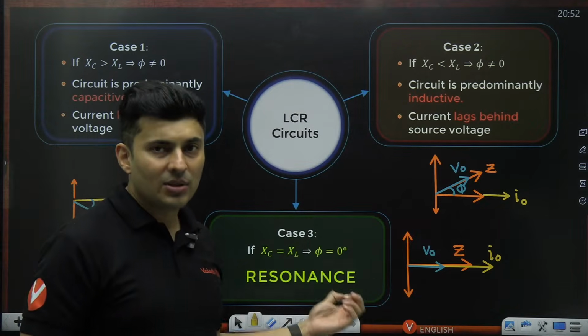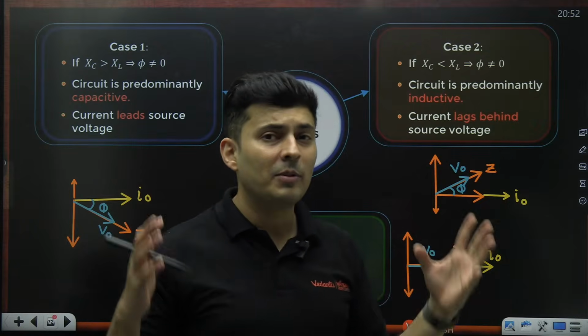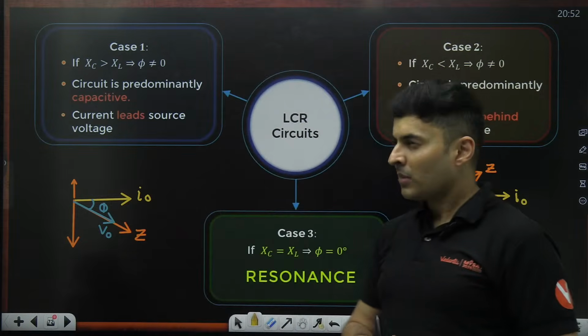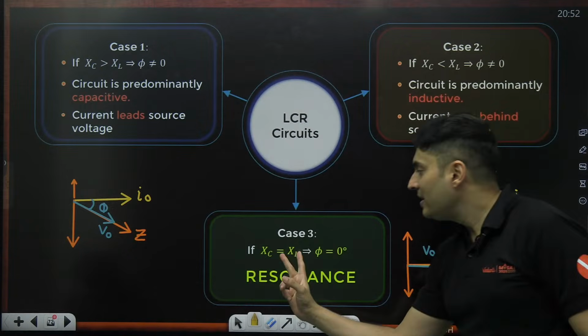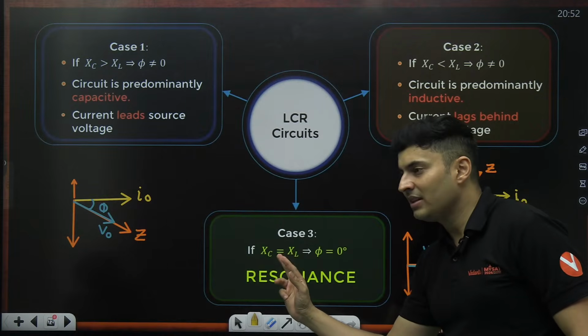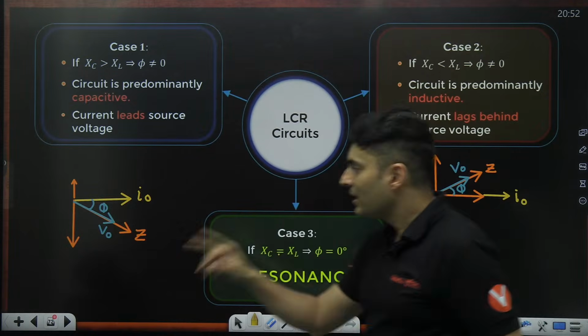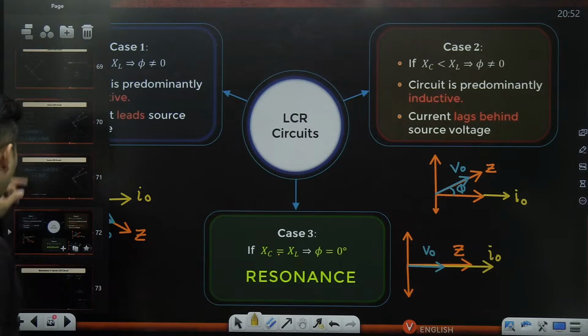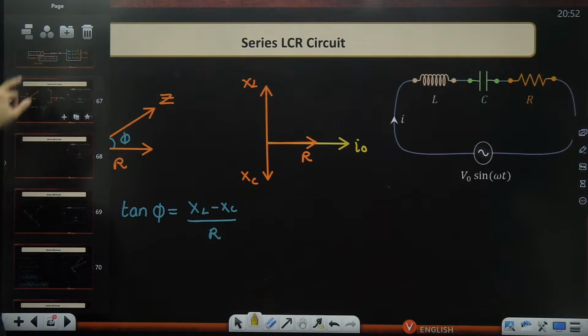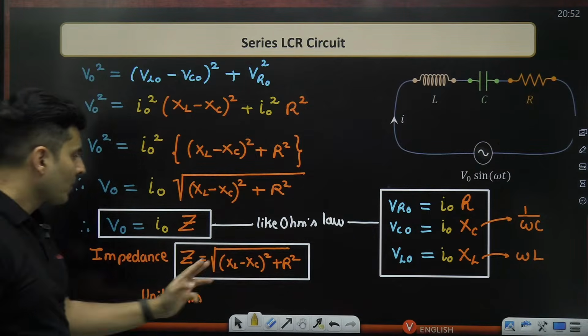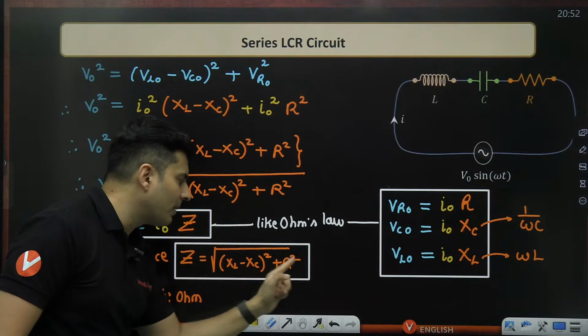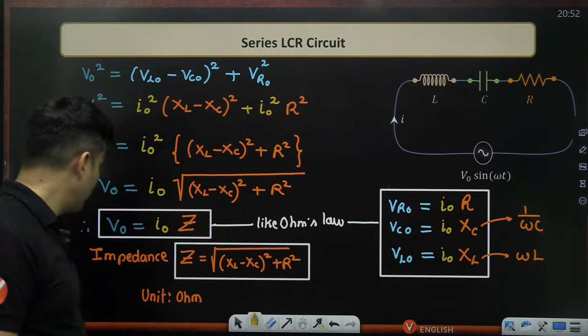Okay, and when resonance occurs, you will see maximum current will flow in the circuit. What happens is these two are equal. When these two are equal, think about it, the impedance will go down. Why will the impedance go down? Check it out over here. There is something square plus something square under the root.